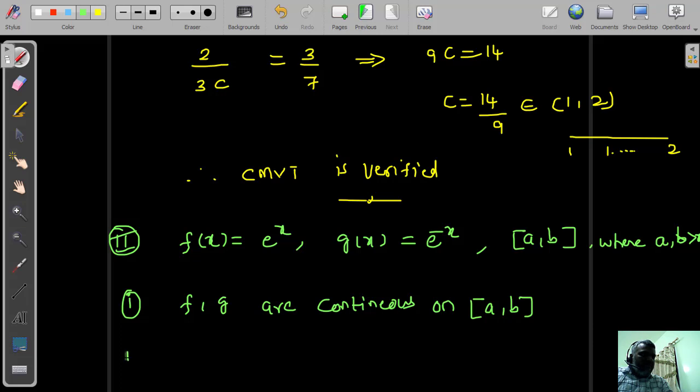The second condition is derivability. Since f of x is e to the power of x, differentiate this function with respect to x, f dash of x equal to e power x. Next we have g of x equal to e to the power of minus x, so the derivative g dash of x equals minus e power minus x.